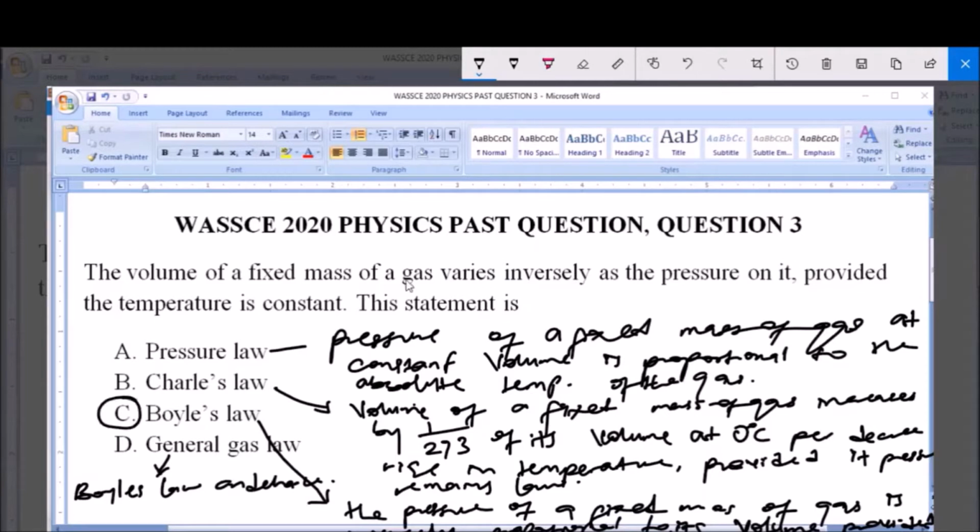That is, when you have the volume increasing, the pressure decreases. An increase in volume will lead to a decrease in the pressure, and an increase in pressure will lead to a decrease in the volume. That is Boyle's law, because the volume is inversely proportional to the pressure, and this law is Boyle's law, option C.